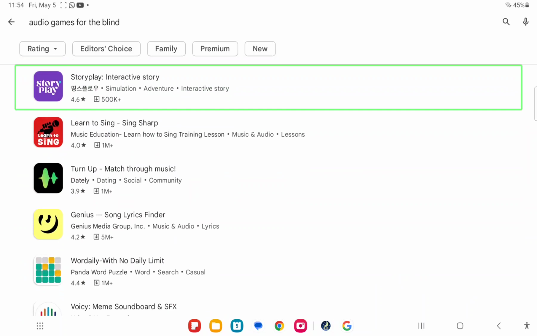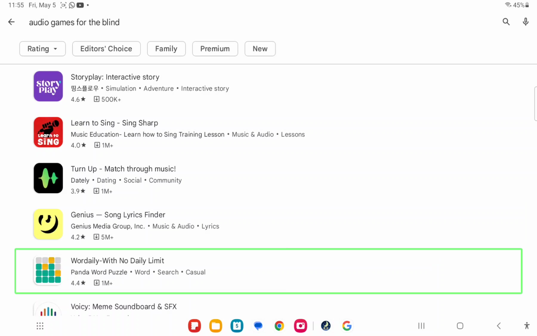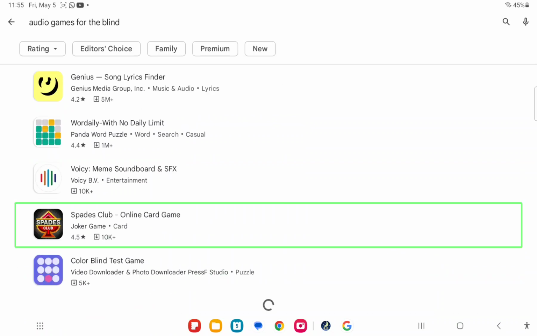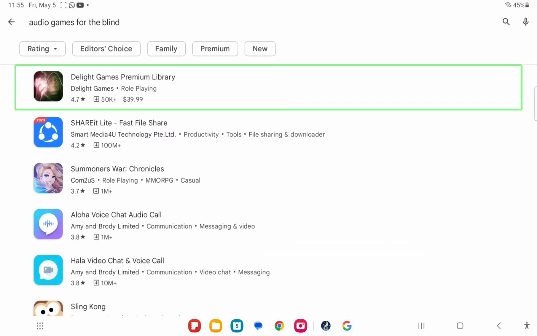Image of Apple game icon for Replay. Image of Apple game icon for Turn Up, Match Through Music. Image of Apple game icon for Daily with no daily limit. Image of Apple game icon for Voice E, Meme Soundboard. Image of Apple game icon for Spades Club. Image of Apple game icon for Colorblind. Image of Apple game icon for Delight Games.